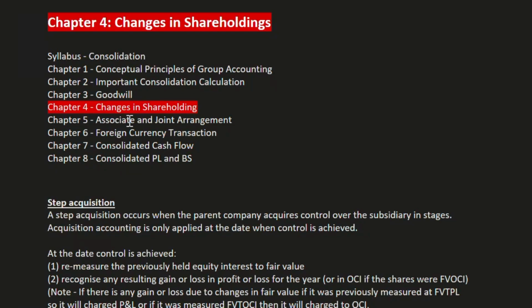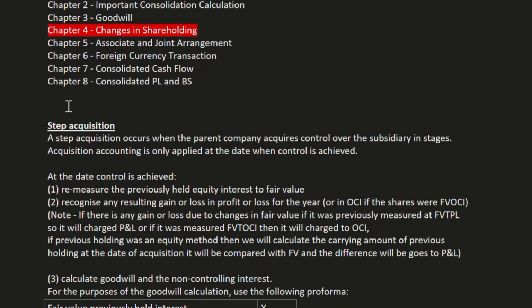Chapter 4 of consolidation, that is changes in shareholding. In the previous video, we completed chapter 3, that was goodwill. Now we are going to study chapter 4, that is changes in shareholding.